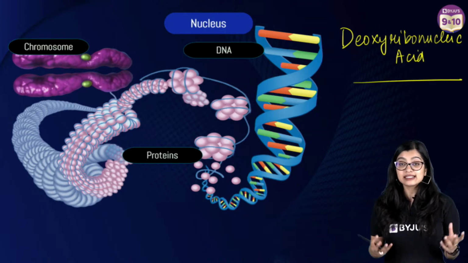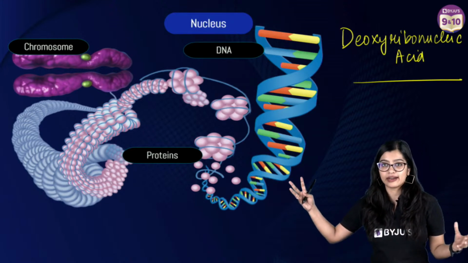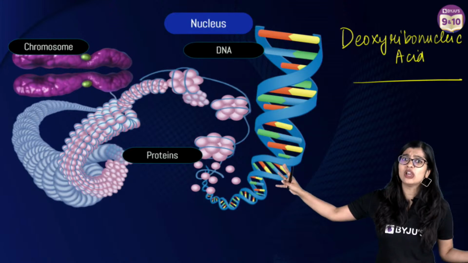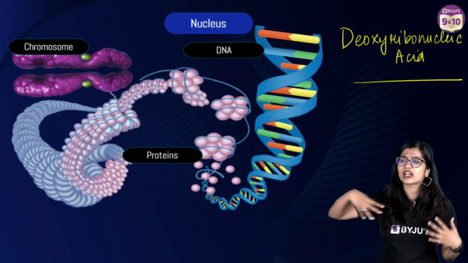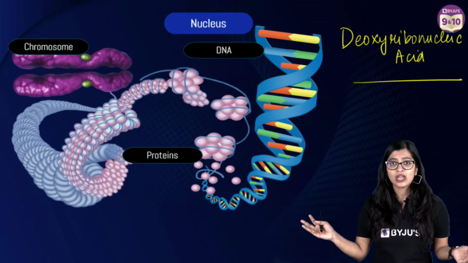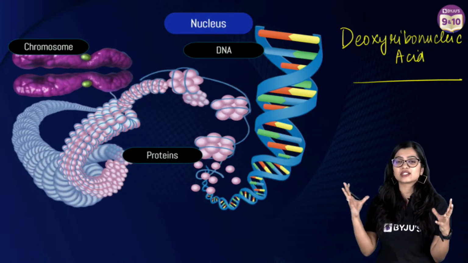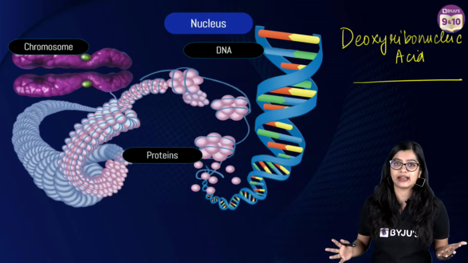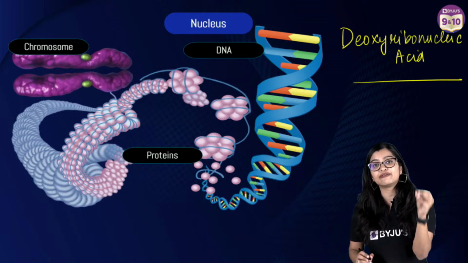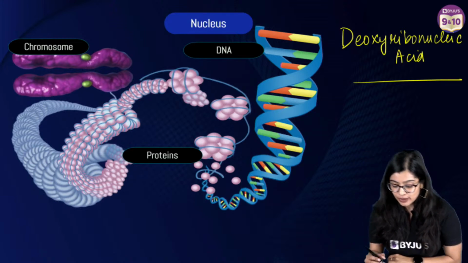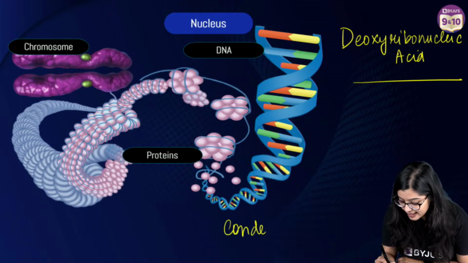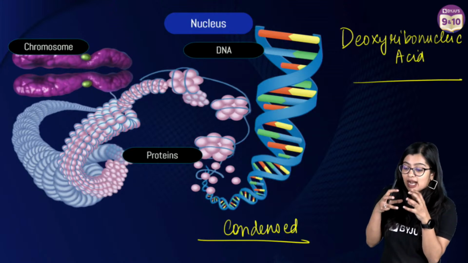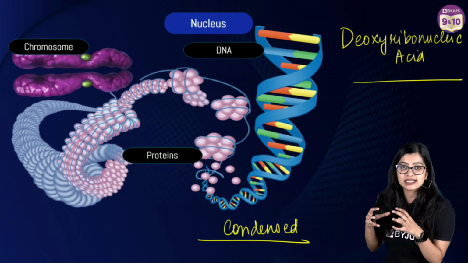And the DNA inside a cell is so long, right? It has a double helical structure and it is so long that if we stretch it out, it will be kilometers and kilometers, yes? But all this DNA is found compressed inside a tiny cell that you and I cannot even see with our naked eye, right? So how exactly is it fitted inside a nucleus? The DNA is condensed, or made tinier by compressing it, right? So how is this happening?